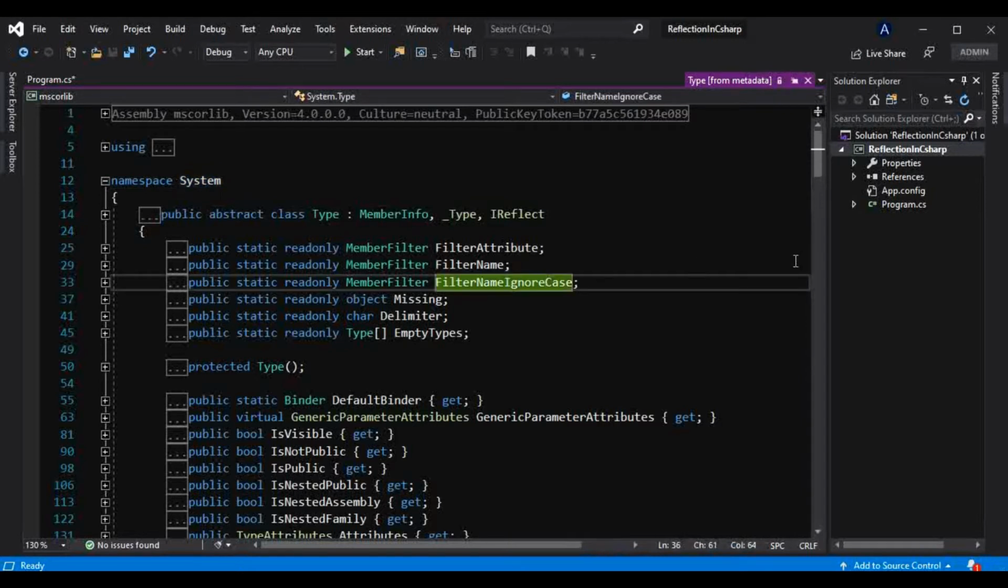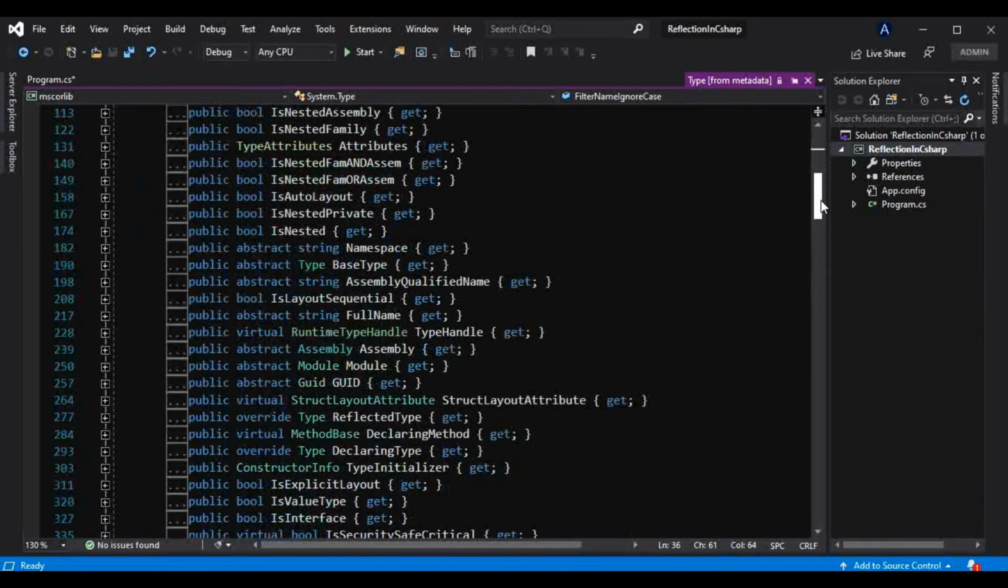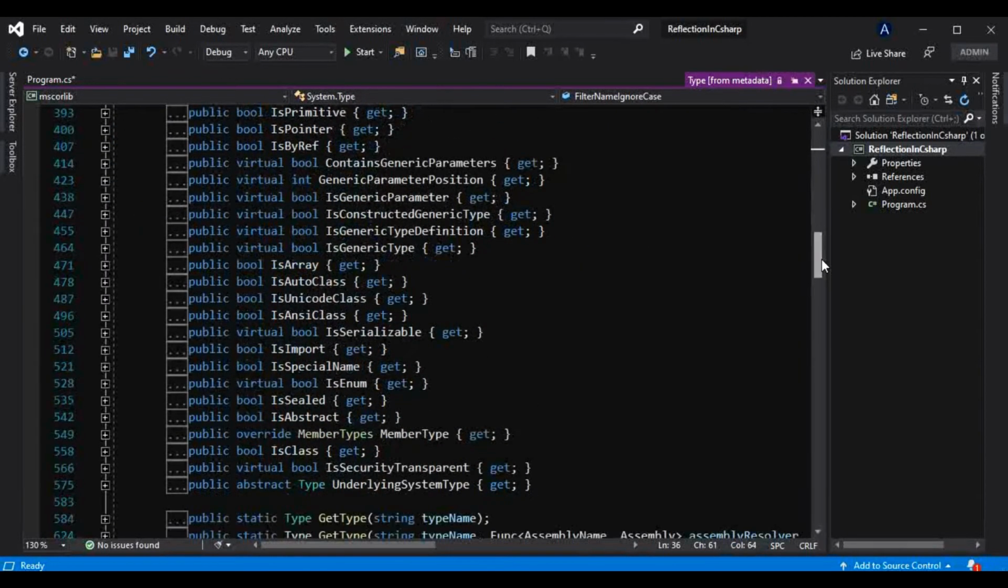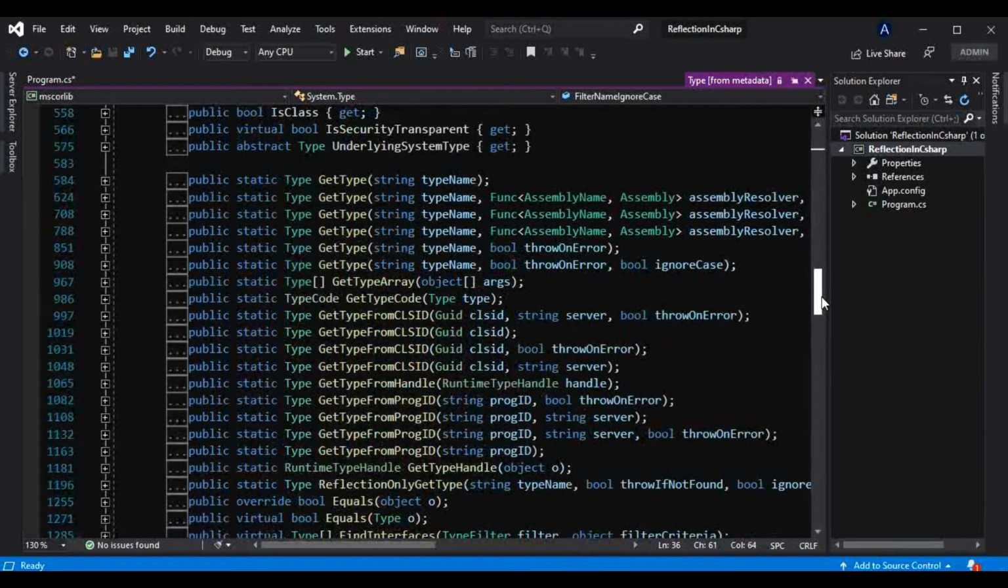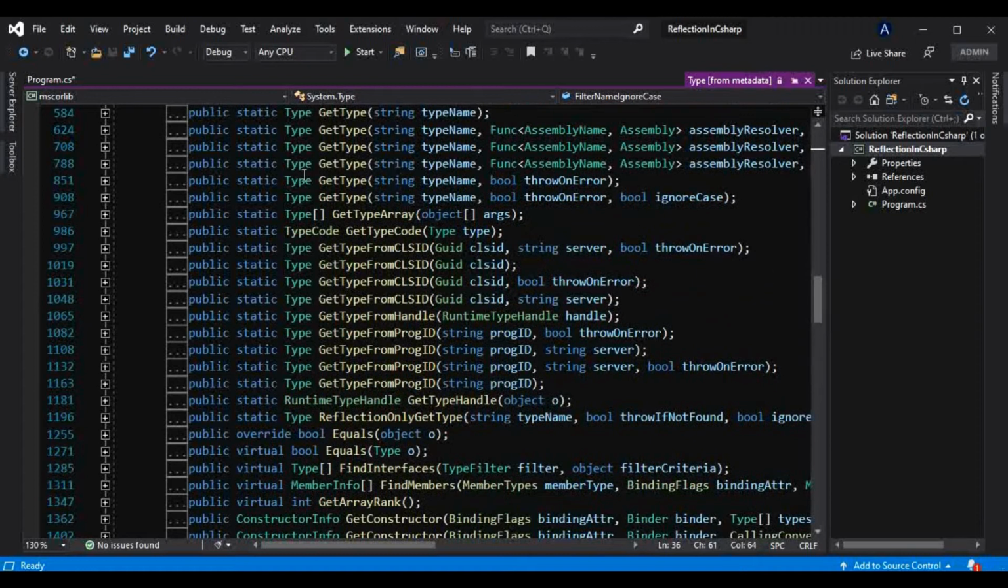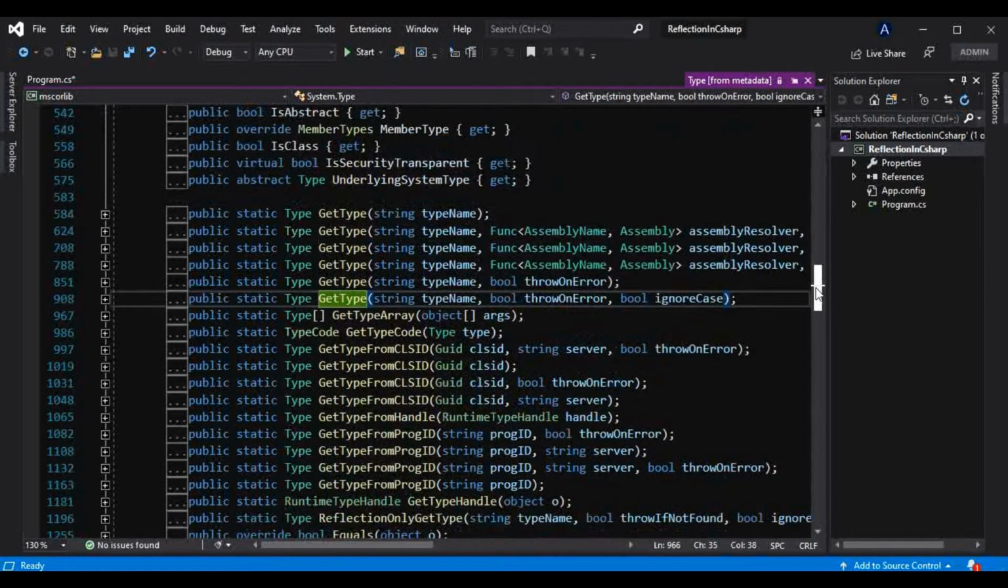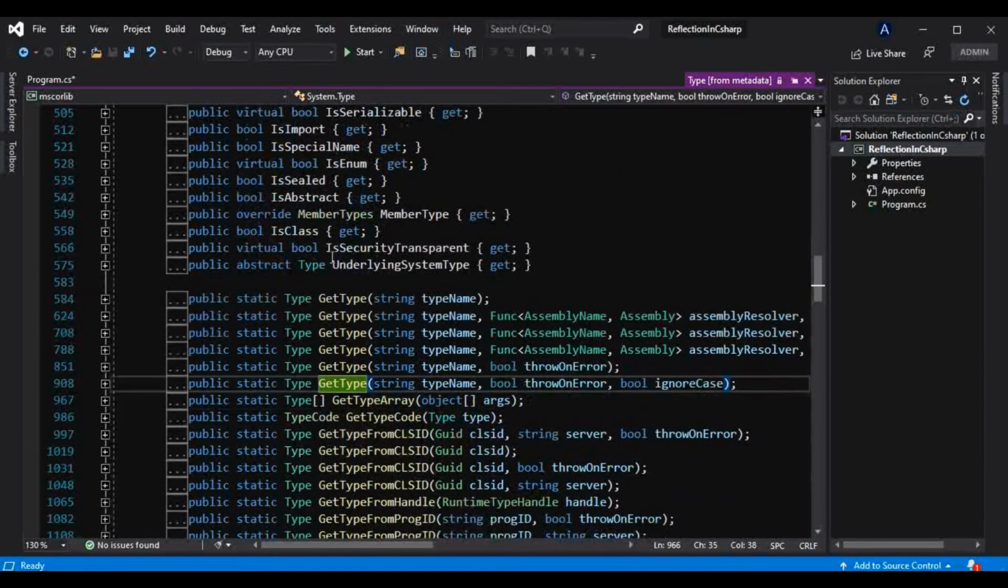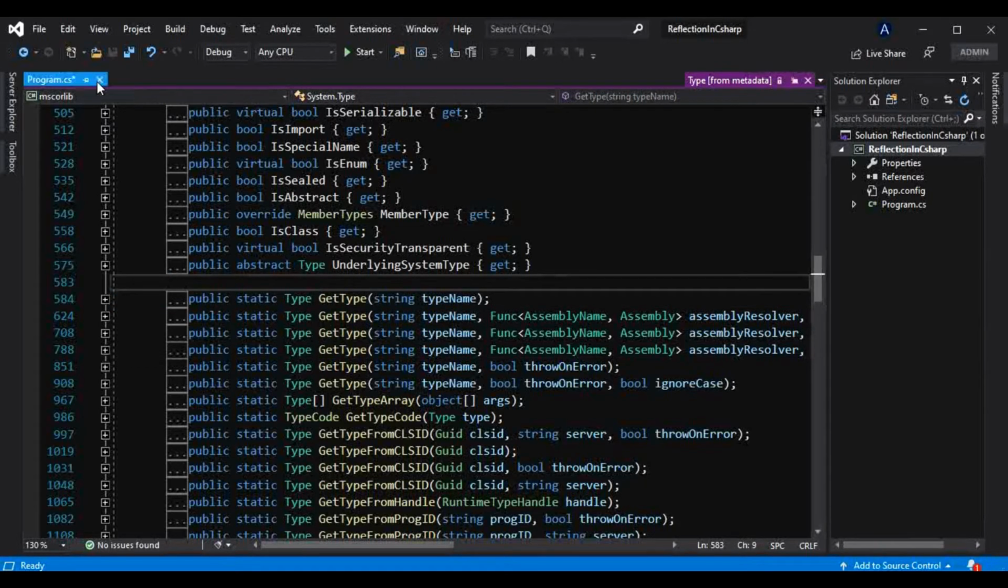And this has this many methods or properties, instance as well as static methods. So here there is one method, this GetType. Okay, and there are several overloaded versions of this GetType here. So we will use this GetType method, and I will show you what that method will do.